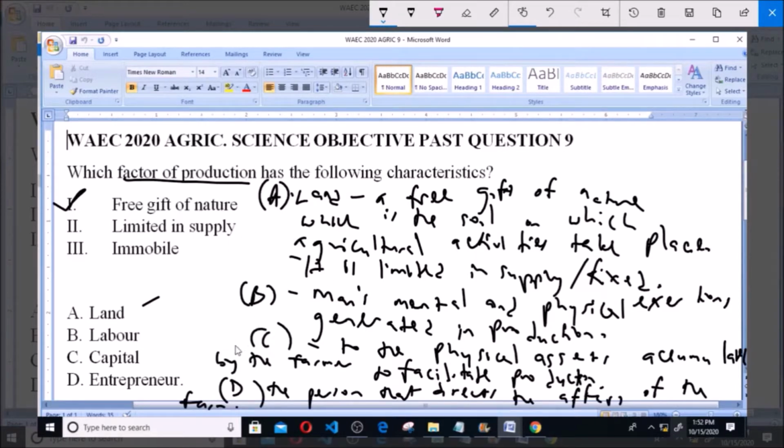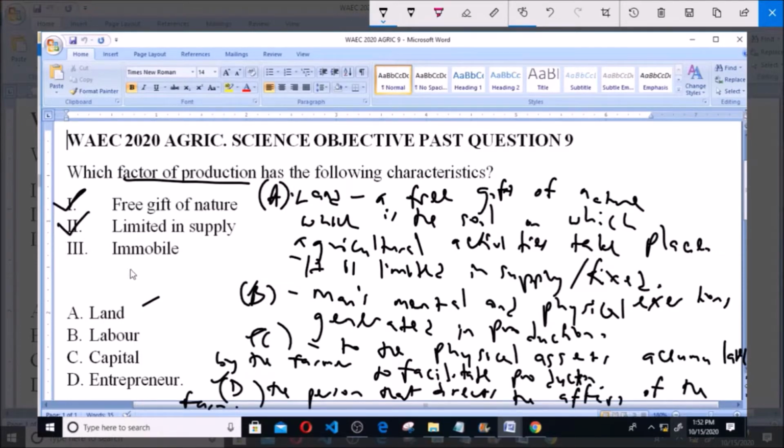Among the 4 factors of production, land is the only one that you can say is limited in supply, because once you have used land, you can't regenerate the land back. But for the other factors of production, labor, you can always hire another labor, you can always generate more capital, and you can always get an entrepreneur to manage the production process. So only land is limited in supply, so it also ticks that box.